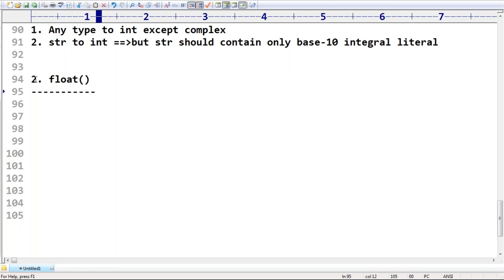Next, whenever we are trying to convert str type to float type, observe the rules. String to float: compulsorily the string value should be either an integral or floating point literal, and should be specified only in base 10. Remember that. Either an int value you can pass or a float value you can pass, but it must be base 10 only. By mistake, binary, octal, hexadecimal, such types of things are not going to be recognized. The rules are very clear.